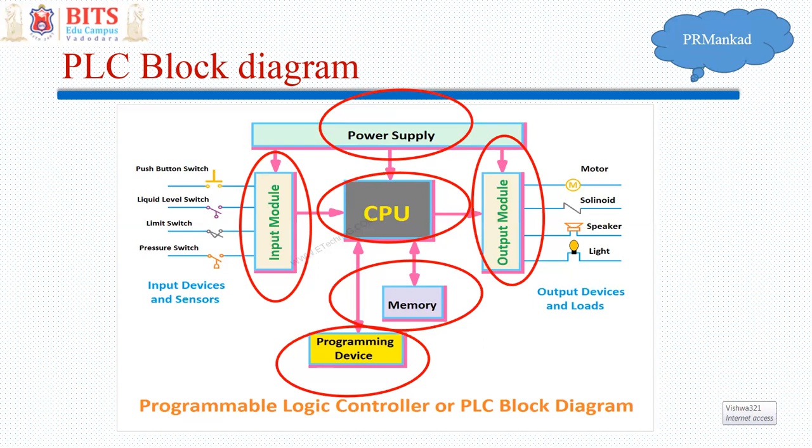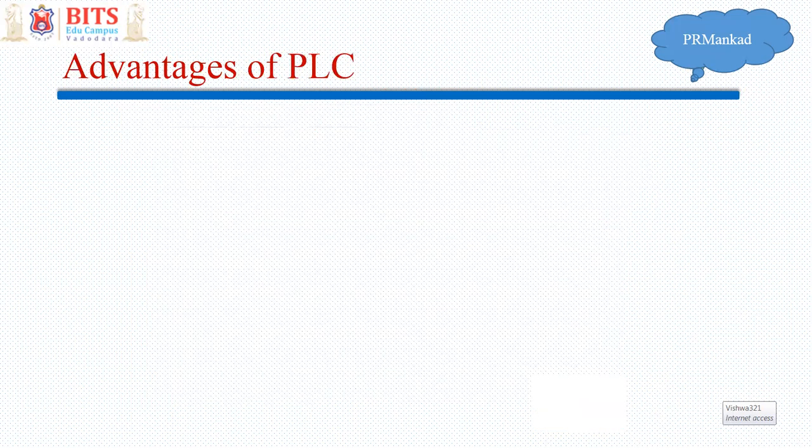A computer generally gives output in the form of display or printouts. But here the outputs are given to certain motors, solenoid valves, speakers, lights. So there are certain devices which are controlled. This is how a PLC is nothing but a programmable industrial computer, right? So that's the block diagram. Now, what are the advantages?